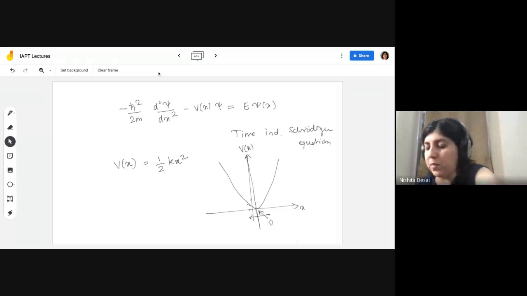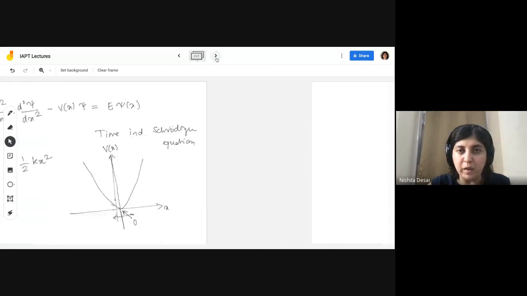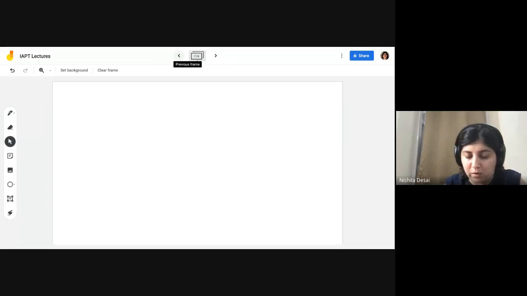Okay, let me maybe simplify this a bit before we go ahead. This is a second order differential equation, right? Remember what we did when we wanted to solve a second order differential equation. We defined psi as our function that we want to solve. Then you have d psi by dx, and you have d2 psi by dx squared. These are the two different equations that we want to write.